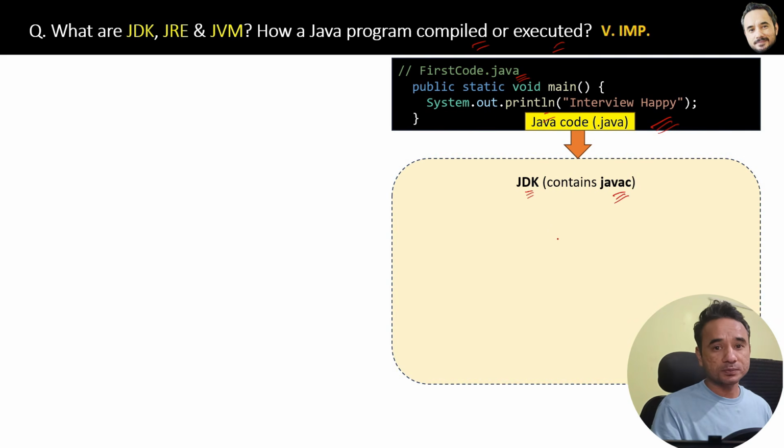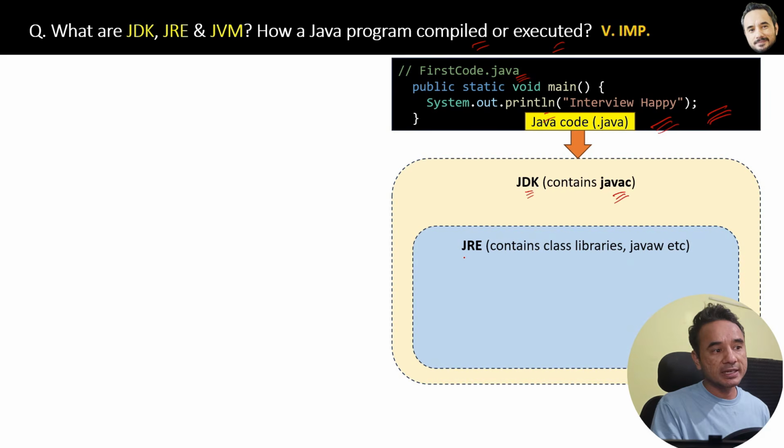Let me tell you how. Suppose this is your Java code, and suppose you are also using some Java class libraries inside it, like string class, array list class. Okay, then all those libraries will be present inside the JRE. So it will contain all the libraries code. JRE is the Java Runtime Environment, and it contains libraries and other things also, and it is also present inside the JDK only.